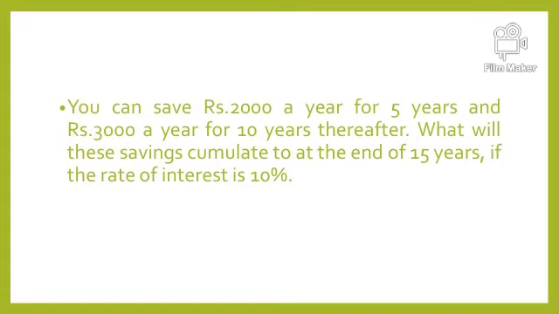The next thing we need to confirm is whether it is an annuity due or an ordinary annuity. So what will be the savings accumulated at the end of 15 years if the rate of interest is 10%? The interest rate is given, but it is not mentioned whether the amount we are saving and investing is at the beginning of the period or at the end of the period.